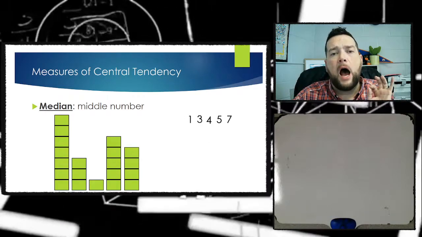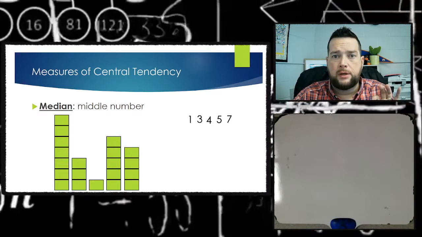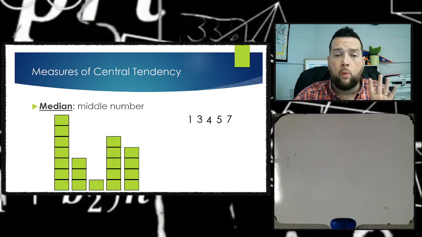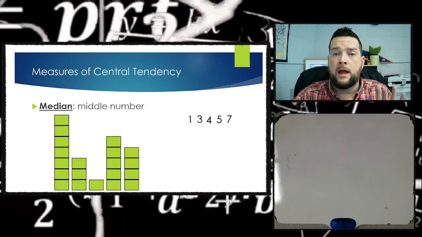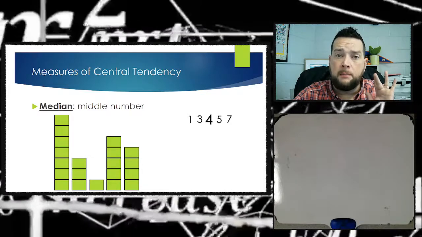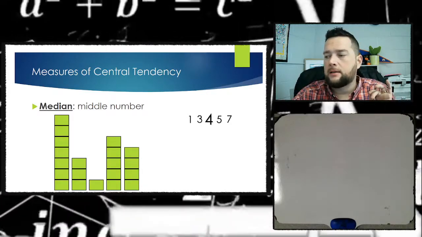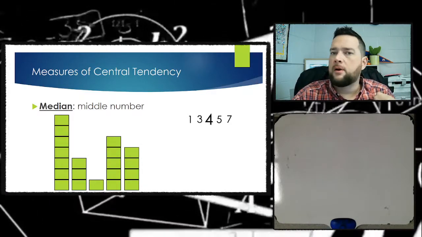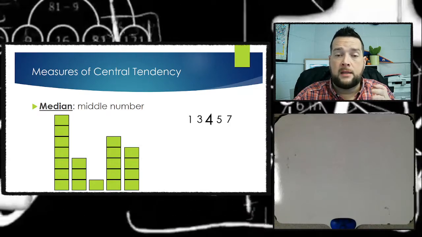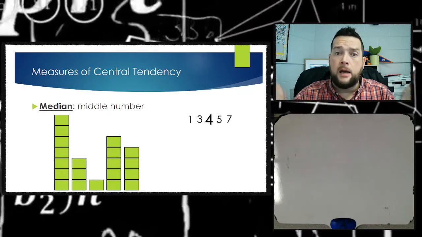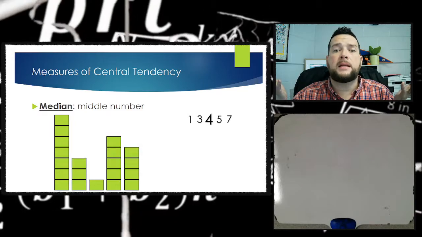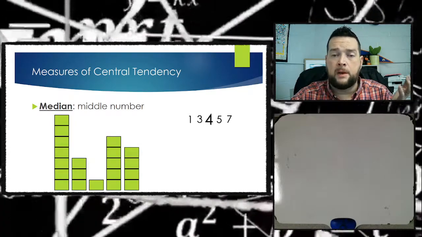If you have an odd number of numbers, then there's going to be just one number in the middle, right? Whatever that number is in the very middle, that is your median, all right? So it's not a very hard number to find, all right? It's just the number that's in the middle. And when you have an odd number of data points, it's the one number that's in the middle, all right?